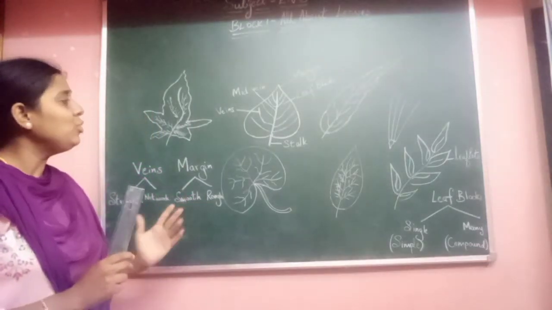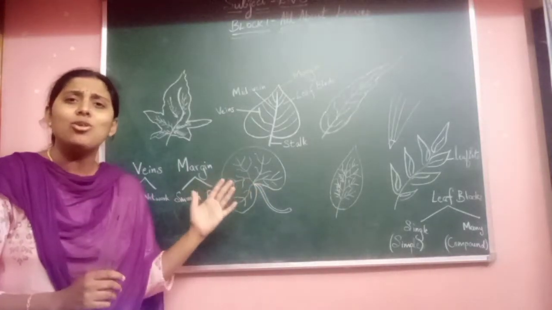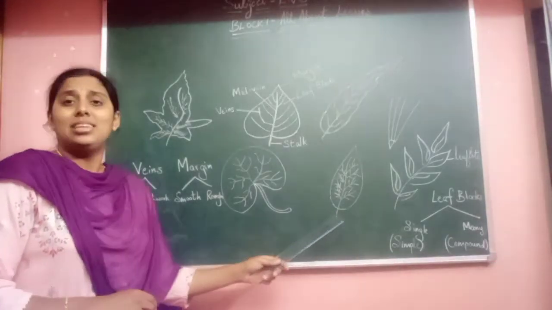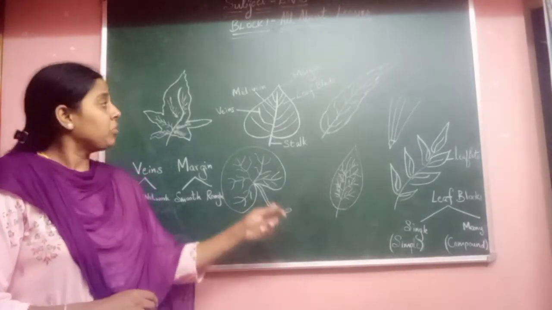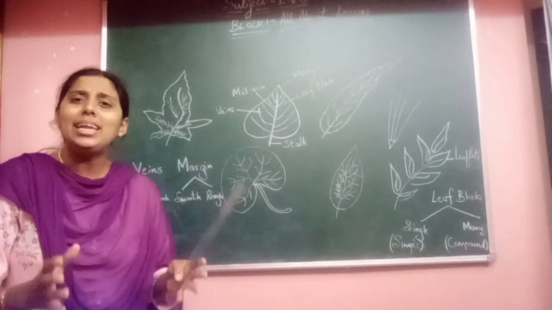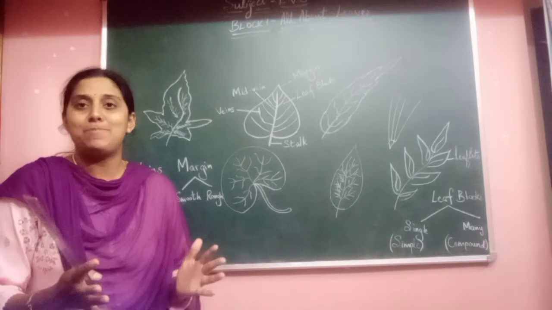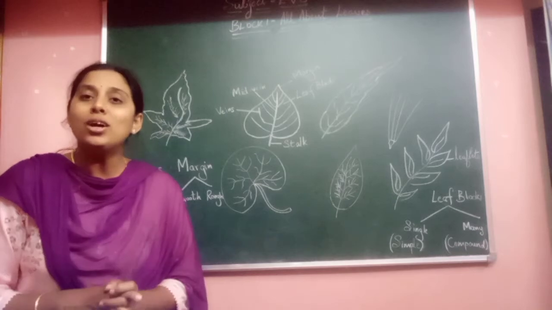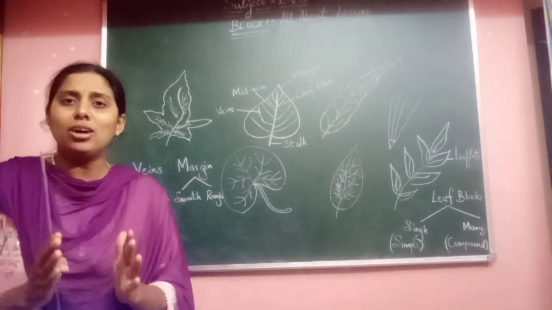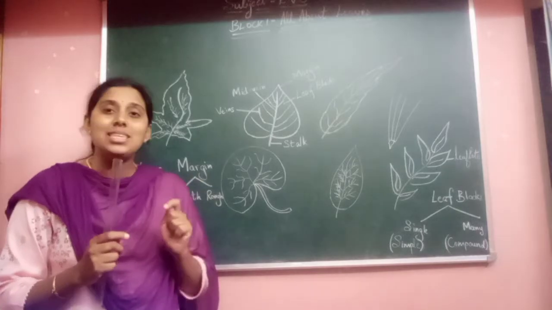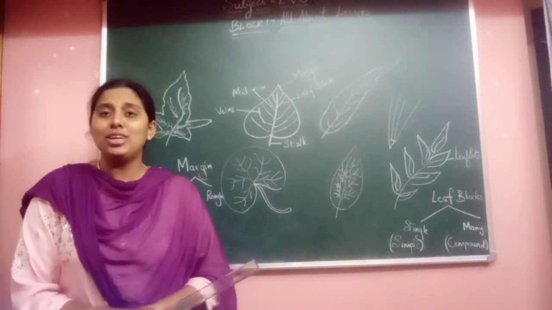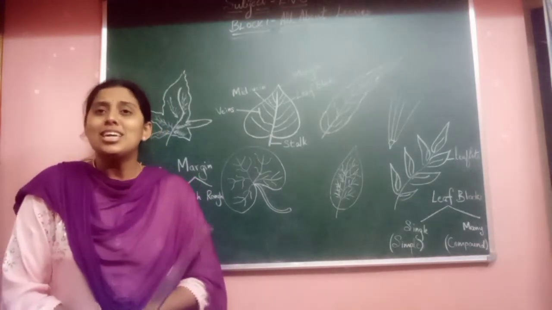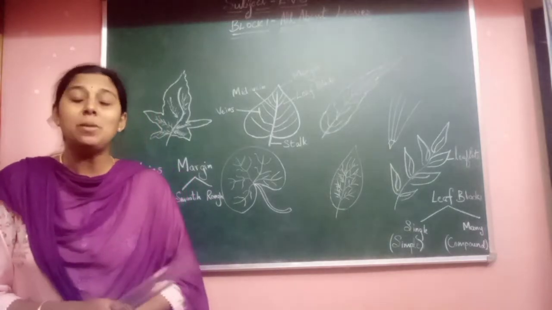And haven't you observed that leaves are of so many shapes? It is not always that a leaf will be in this shape or in this shape, but you will find leaves in different shapes. Even they do have a smell, that is an odor. For example, have you smelled a tulsi leaf or a mint leaf? They smell so good, right? And they are medicinal plants also.